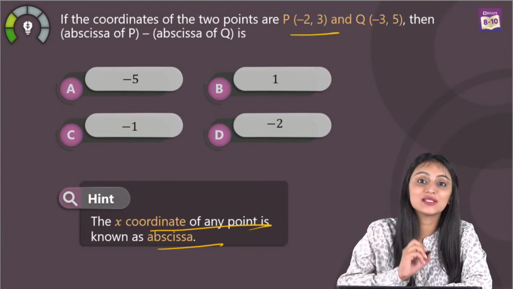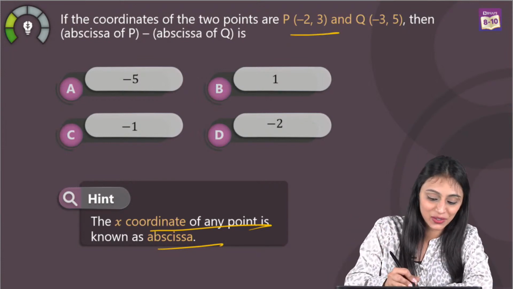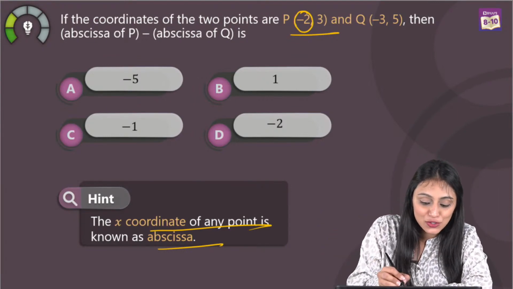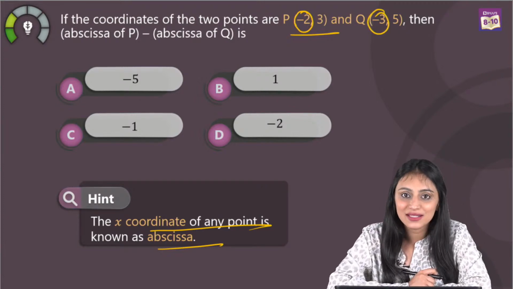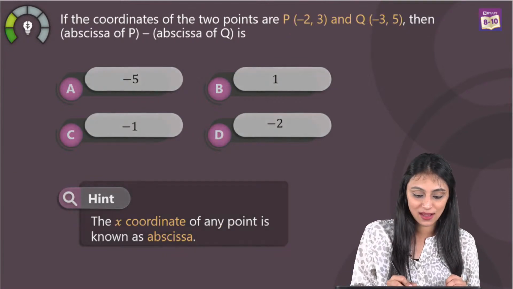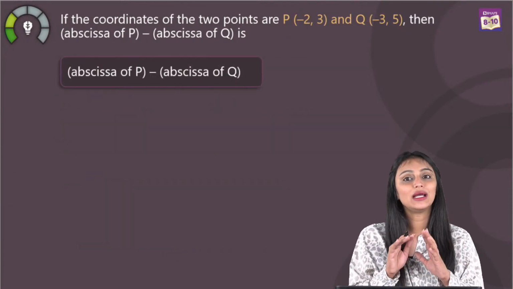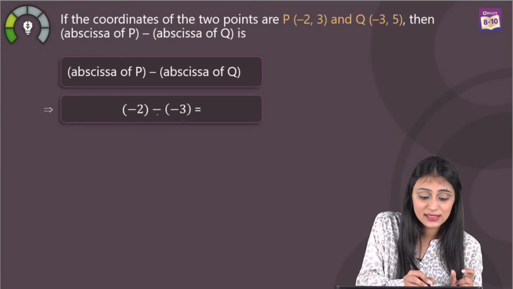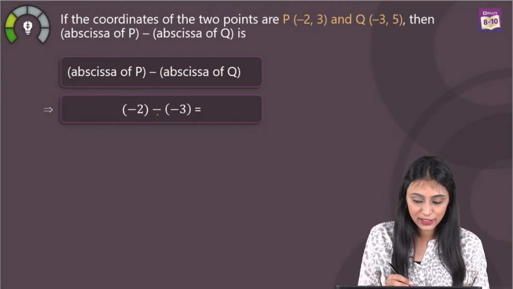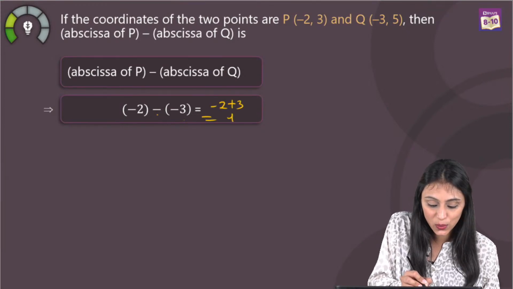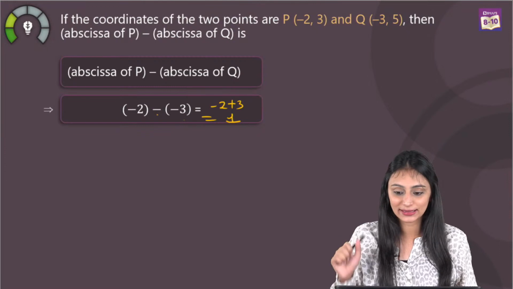Like if I talk about this point P, what is the x coordinate here? You would say that that's minus 2. This is the abscissa for this point. If you talk about this Q (-3, 5), what is the abscissa here? You would say it's minus 3 because that's the x coordinate over here. So now we know the abscissa. All we have to do is subtract them. So we will write minus 2 minus minus 3, and that is going to be equal to minus 2 plus 3. So plus minus minus, what do we get? We get positive 1.